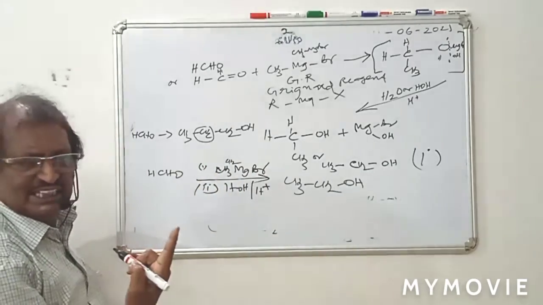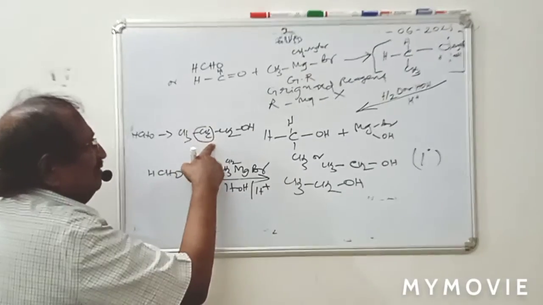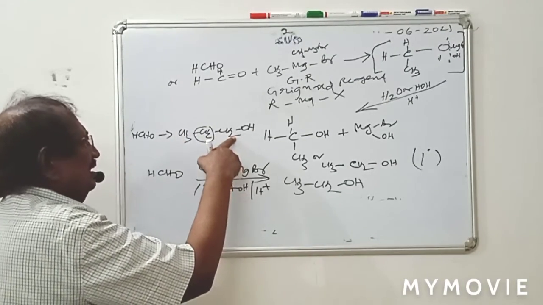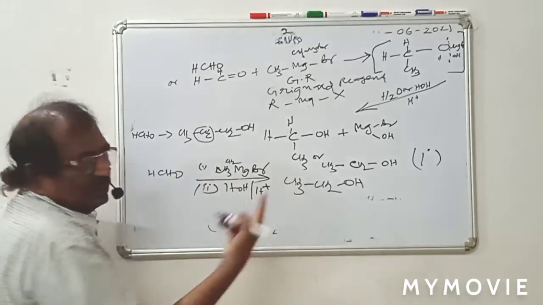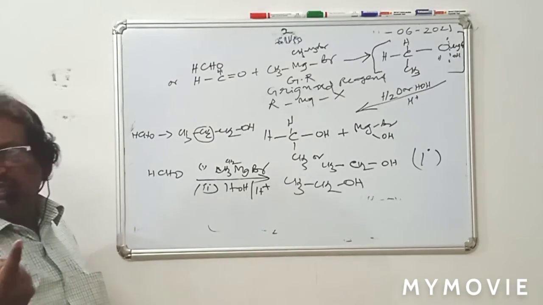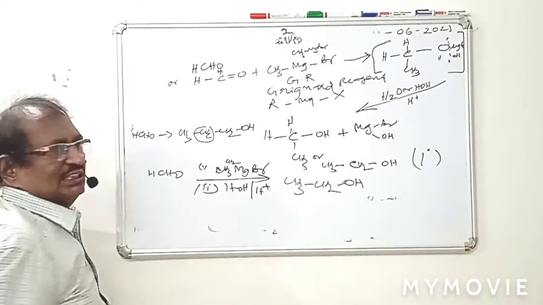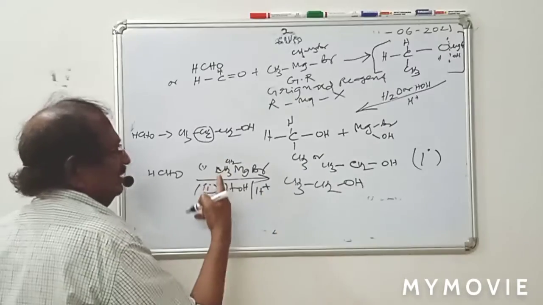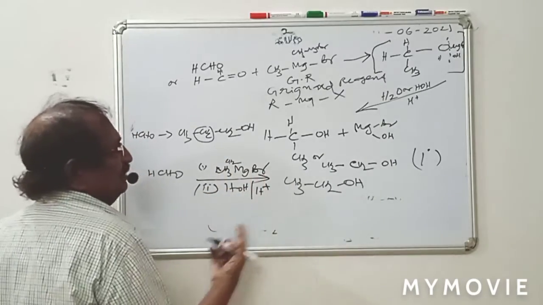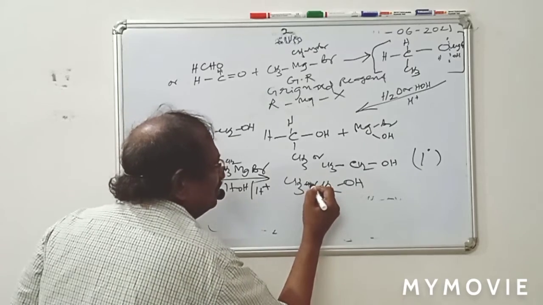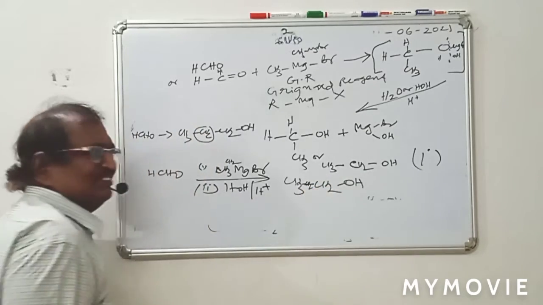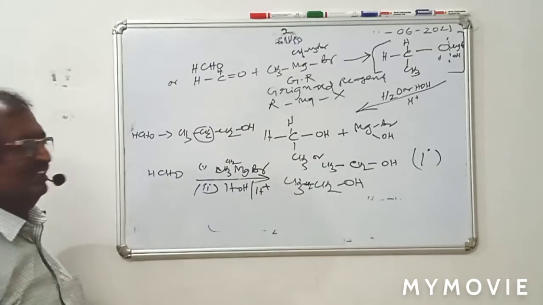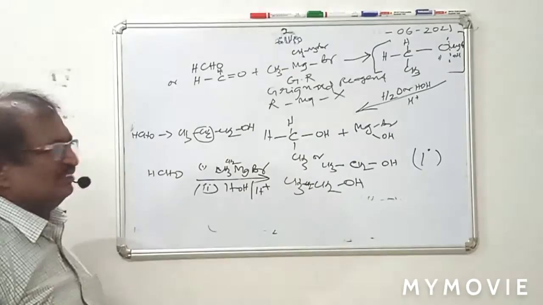This is also a Grignard reagent. 1 CH2 extra we want, because here 2 carbon alcohol only, and now we want 3 carbon alcohol. Therefore, if you use ethyl magnesium bromide, you will get 1 more CH2. What is the name of the compound? 1-propanol. You can easily get one more alcohol conversion.